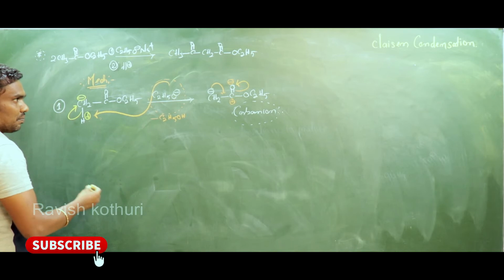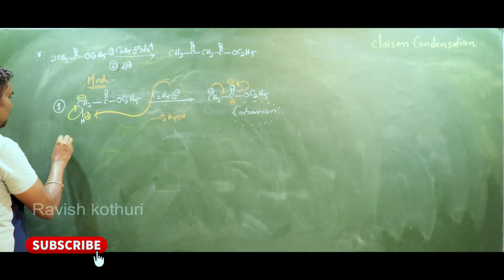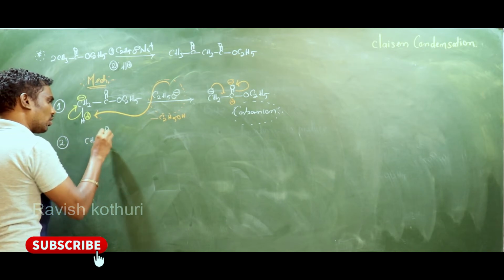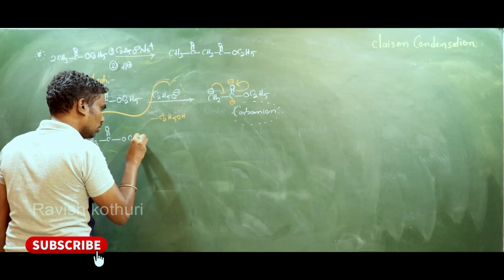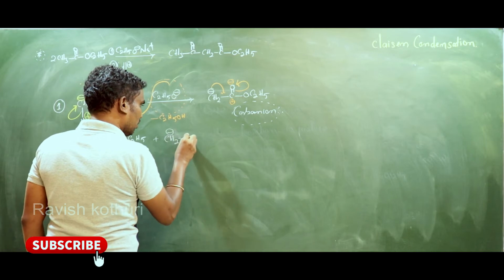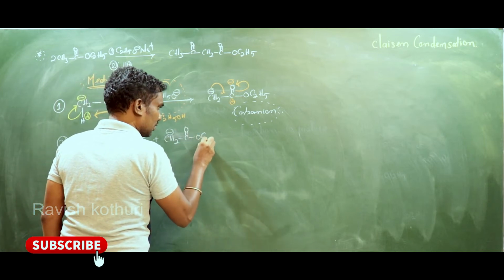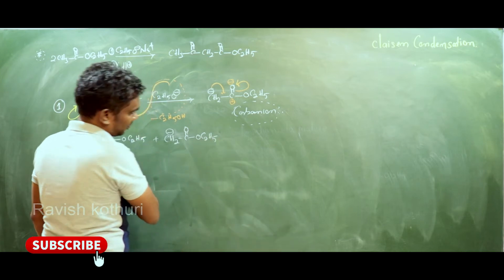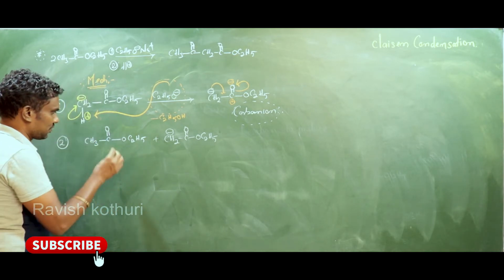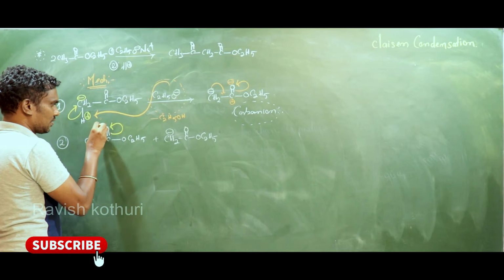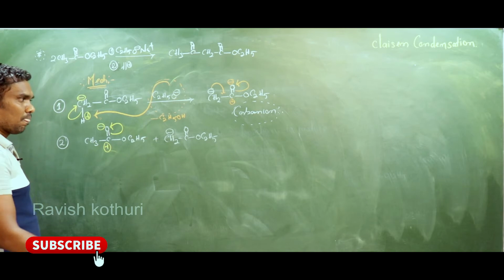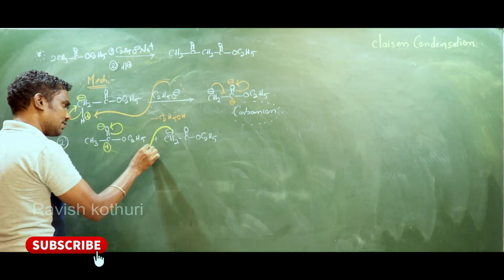Now the second step. The second step is CH3 C double bond O C2H5. This is what, my dear? A powerful nucleophile, right? Now see what happens. Observe carefully, very easy, my dears. First heterolytic cleavage takes place. Oxygen gets a negative charge, carbon gets a positive charge. Now this negative charge will attack here.